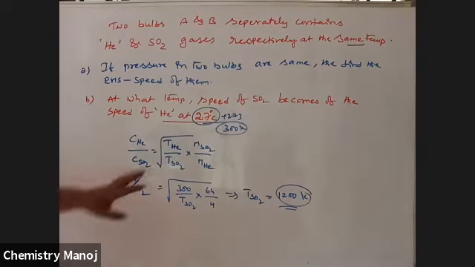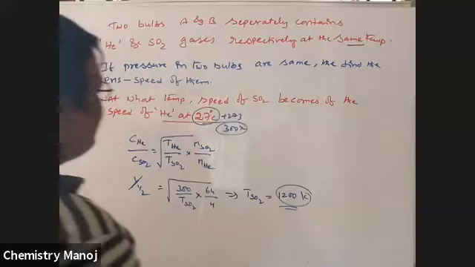So both temperature and molecular mass are the conditions here, so the RMS velocities are different. Next, third one.